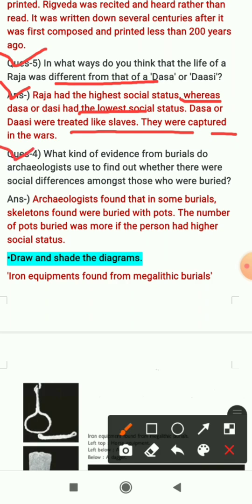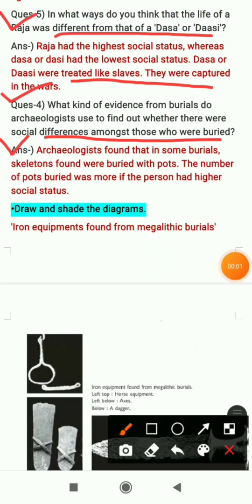Question number 6 is: what kind of evidence from burials do archaeologists use to find out whether there were social differences amongst those who were buried? The answer is: archaeologists found during the excavation that in some burials, skeletons were buried with pots.